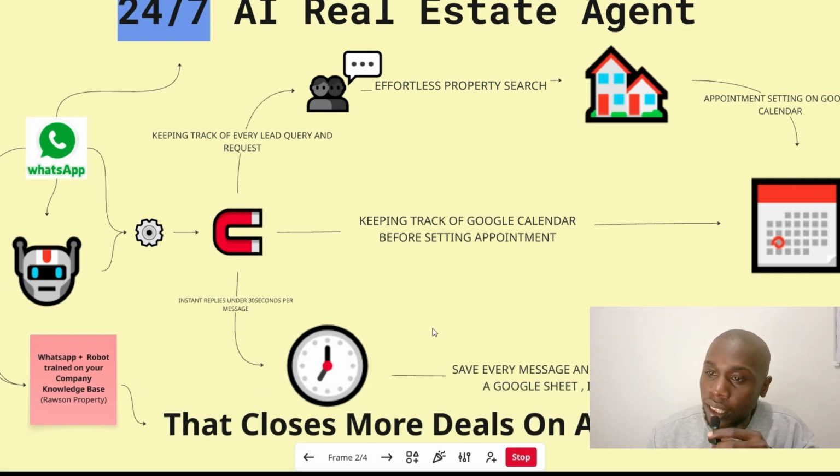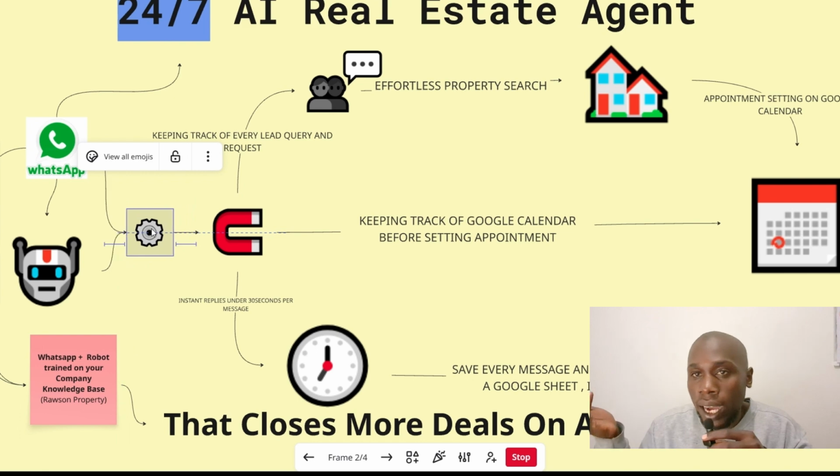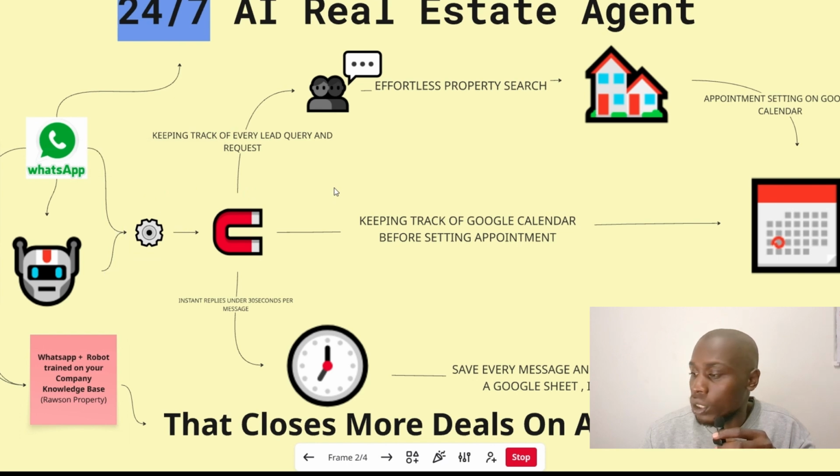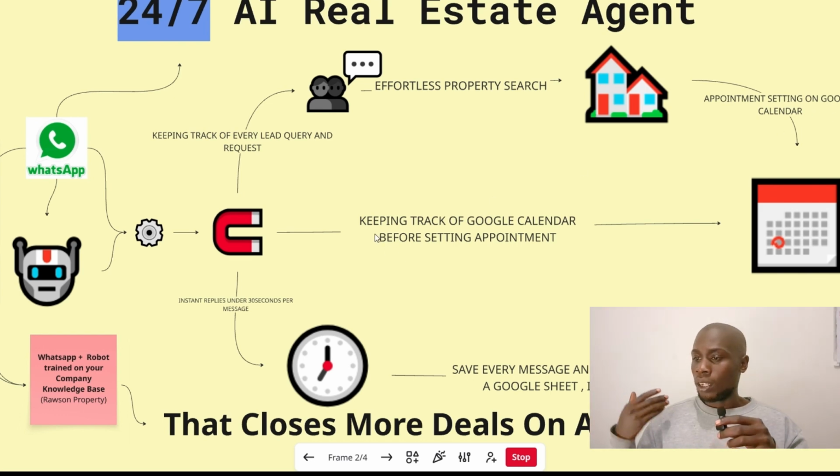What's going on here is that WhatsApp is combined with intelligence, which is OpenAI, your ChatGPT, Gemini, and then this AI closes more deals on autopilot. It closes your deals on autopilot. How does it do that? It does that by combining with tools, various tools like your Google. We can combine so many things, but this was just 5% of what AI can do. Then it keeps track of every lead query and request.